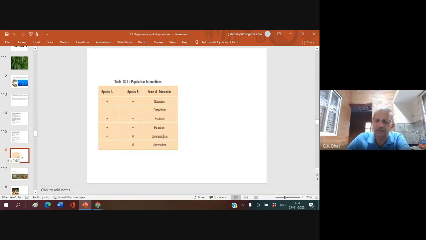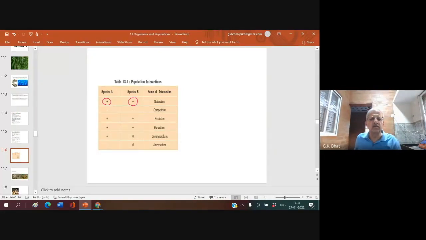I have mentioned sometimes two of the organisms live together, species A and species B. They live together, that means they are in symbiotic association relation where both are benefited.